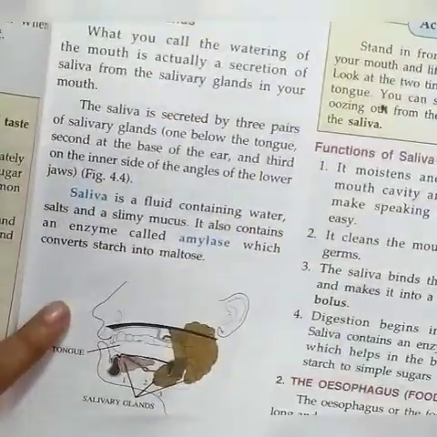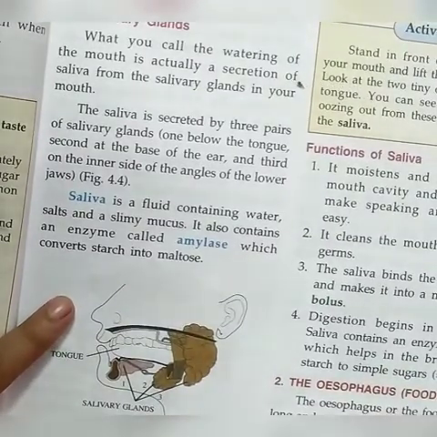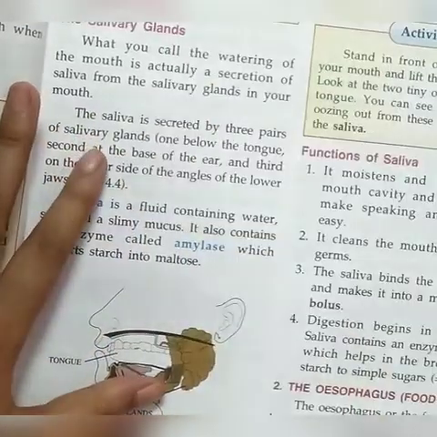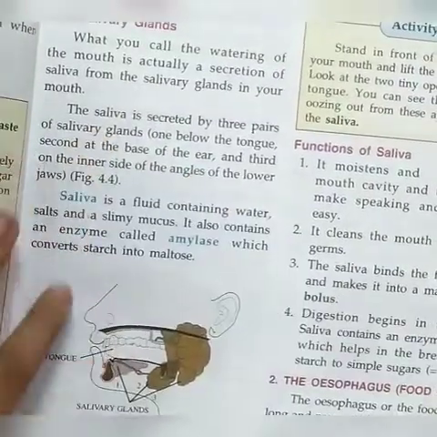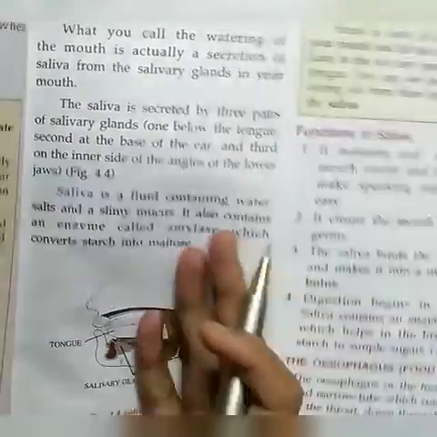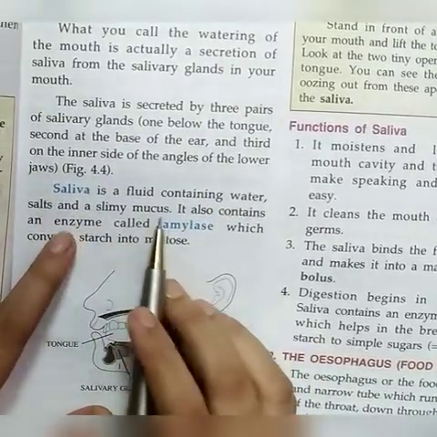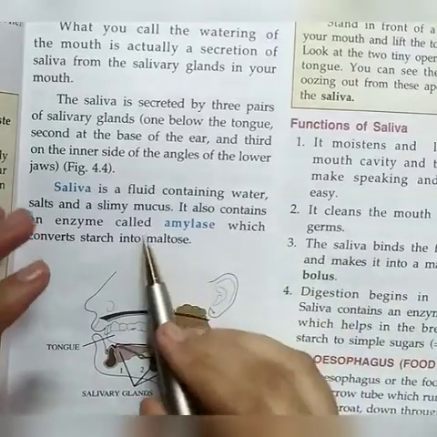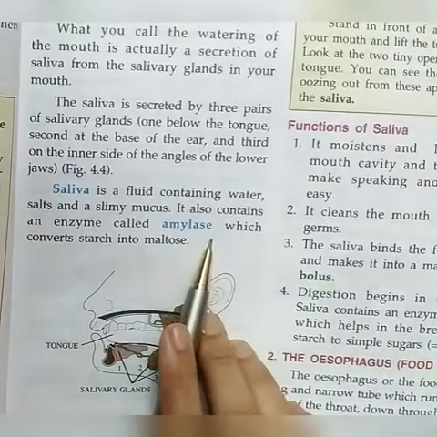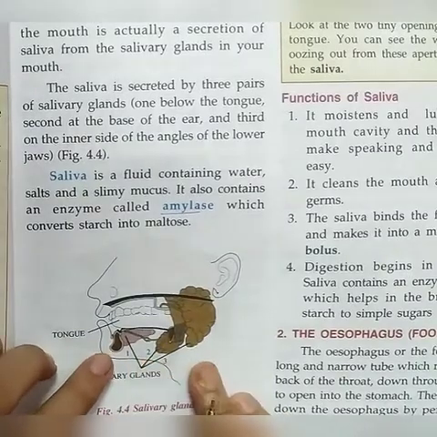Now the salivary gland. Actually, the first step of digestion starts from the mouth, and the teeth do the mechanical, the physical digestion, and after that the salivary gland. What is saliva? Saliva is a fluid, a watery substance. It contains water, salt and slimy mucus, that is, a slippery substance. It also contains an enzyme known as amylase.